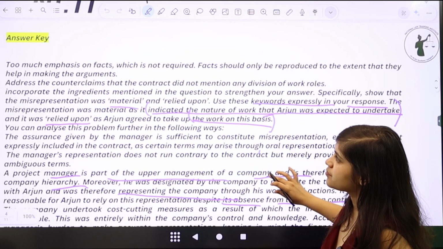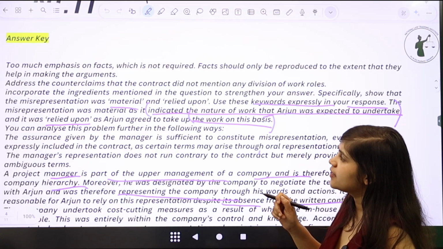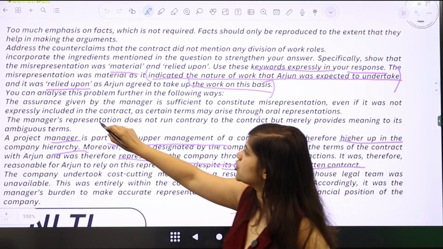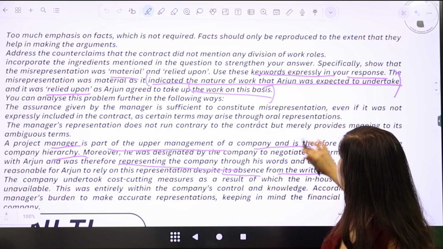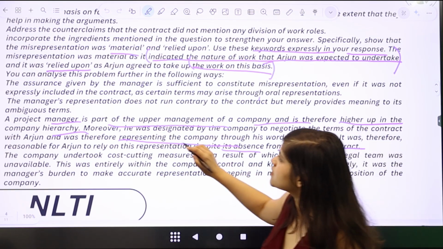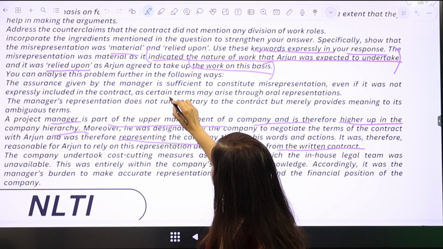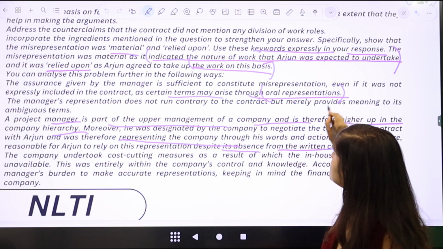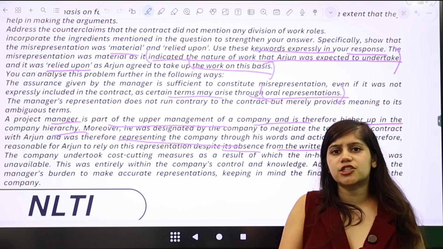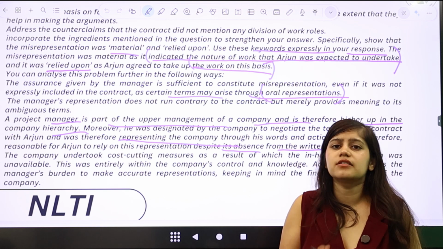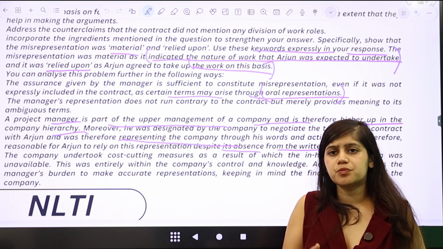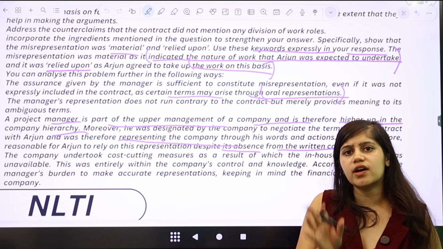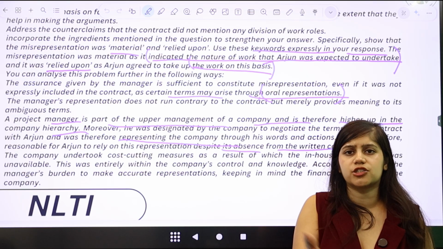You can also say something on the lines of how the assurance given by the manager is sufficient to constitute misrepresentation, because there are certain terms which may arise through oral representation also, which means that representations are written, but representations can also be oral, right? Which means that if there is a lacuna in the written representation, you can fill that with the oral representations that are there.